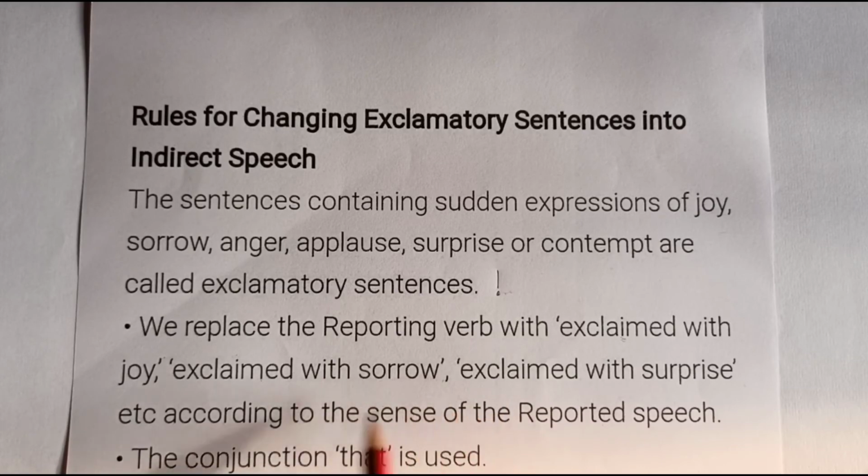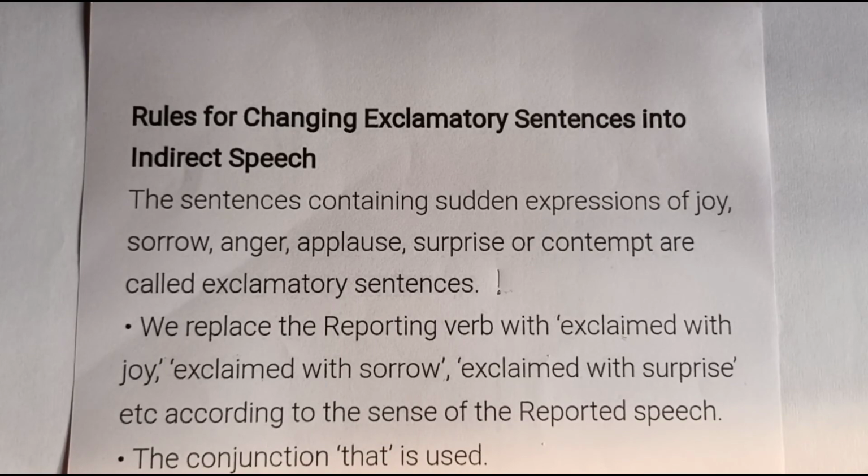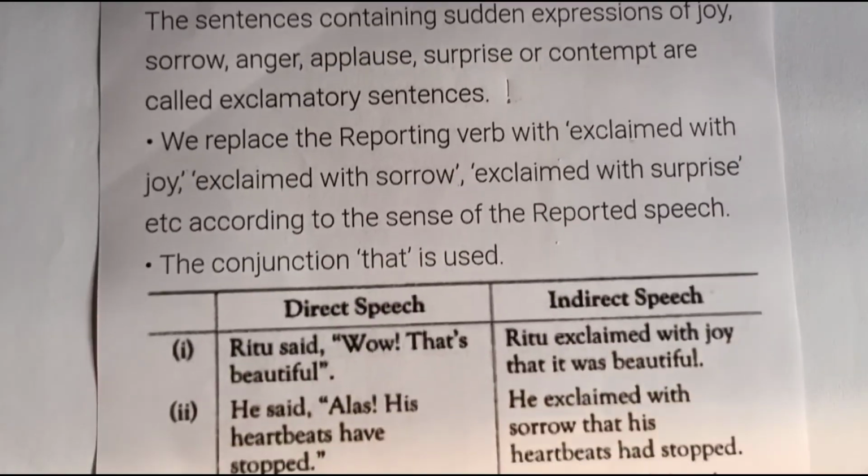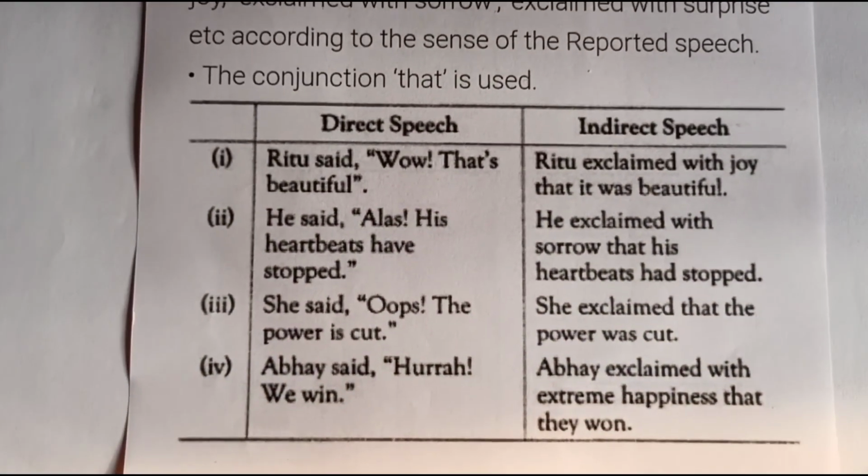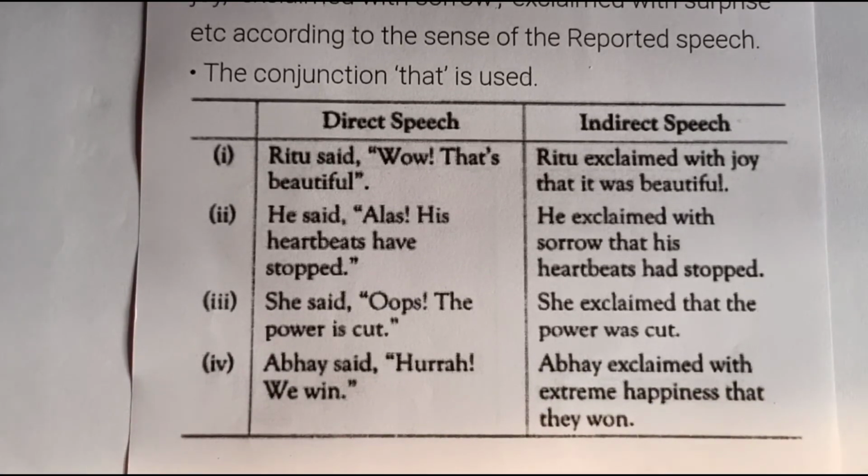Joy, sorrow or surprise depends upon the sense of the reported speech. In case of exclamatory sentences also, the conjunction that is used. Let's discuss few examples.